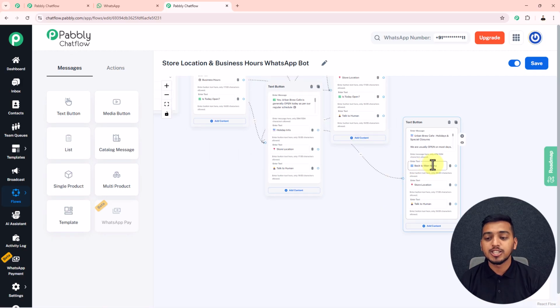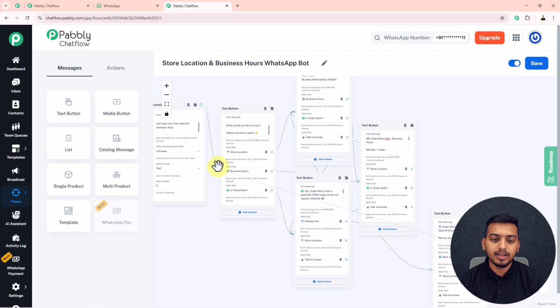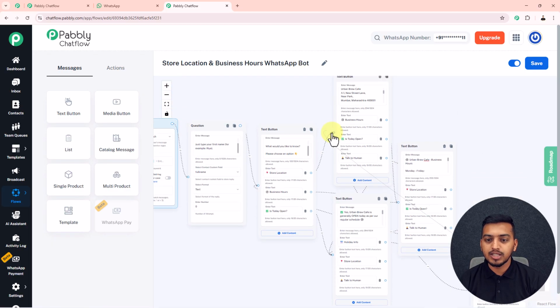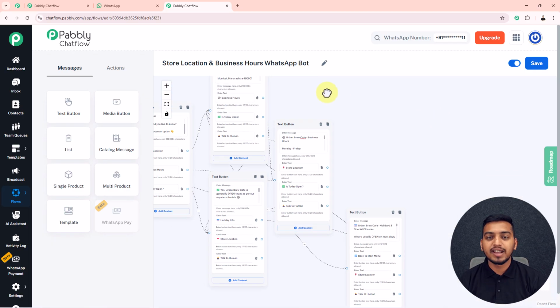They can either click on this back to main menu button to go back to this main menu. So I will connect the thread from here to this main menu button, and if they click on store location, again I will direct them to this particular store location. So this was the store location button, so I have connected it with this.